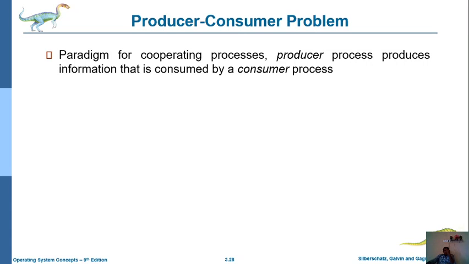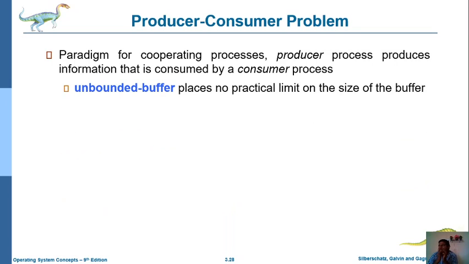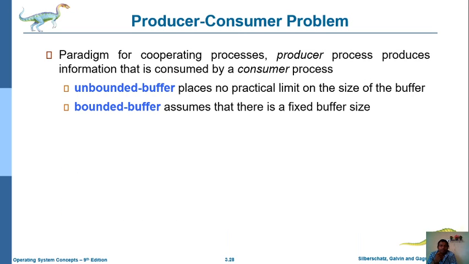Now we observe what the problem is in this producer-consumer problem. While implementing it, we use several buffer mechanisms to solve the producer-consumer problem. Commonly we use two types of buffers: one is the bounded buffer and the other is the unbounded buffer. Bounded buffer means it has some boundary, that is, a limited buffer size. Unbounded means there is no limit on the buffer size. These are the two methods used in the producer-consumer problem.